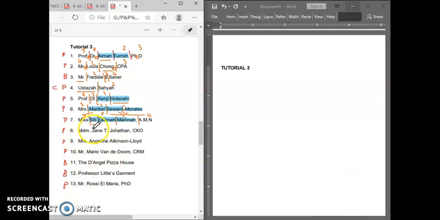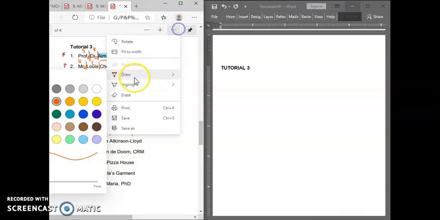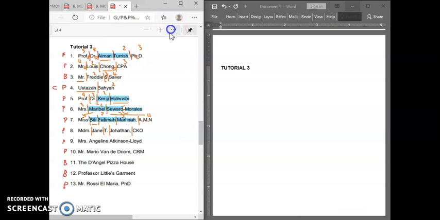Next is a personal name. Again, we divide from the filing segment to the filing units. Don't forget to delete the period here. So here the full name is this one, James T. Jonathan. This is a full name.